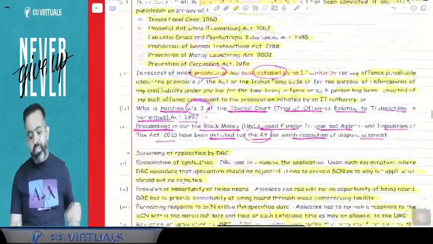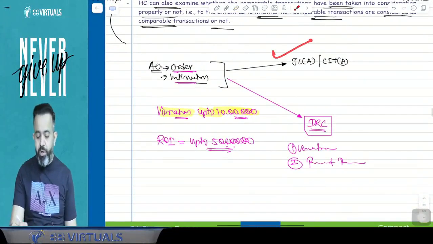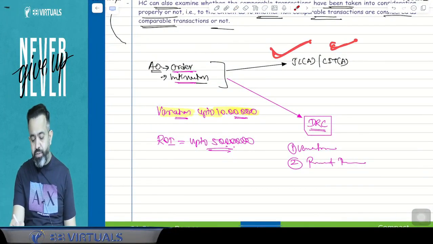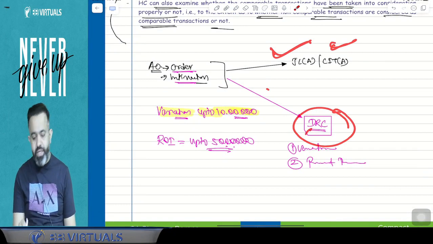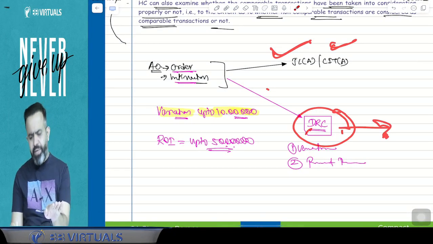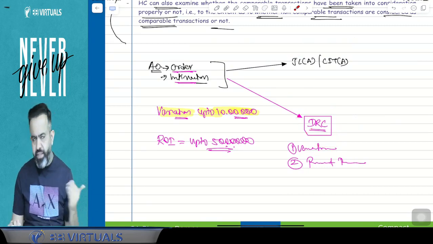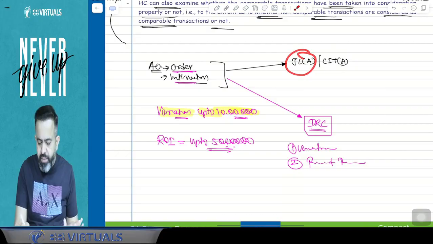So guys, there may be a possibility that suppose the assessee has filed the appeal to the joint commissioner appeal or CIT appeal, and also you have made the application to DRC. So suppose DRC accepted your application, then you have to withdraw this appeal, or you have to give one declaration that sir, there is no appeal pending with the JC appeal or CIT appeal. Done. Now next part. What does the next part say?